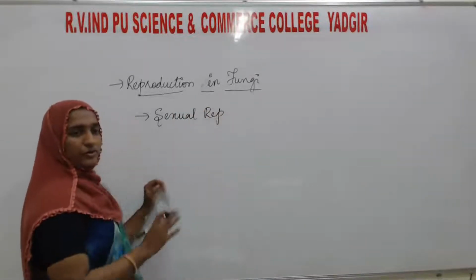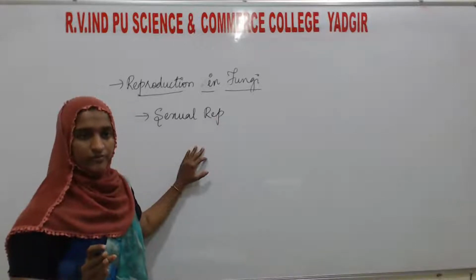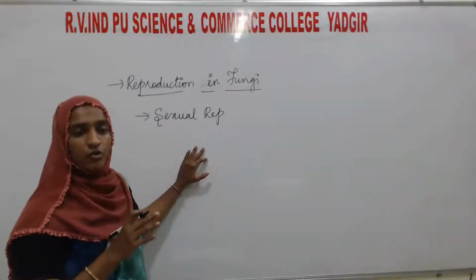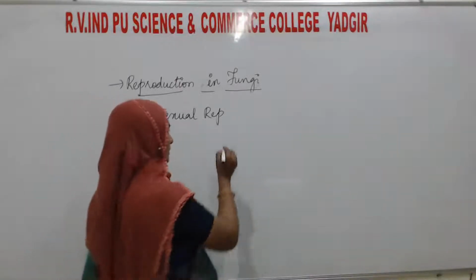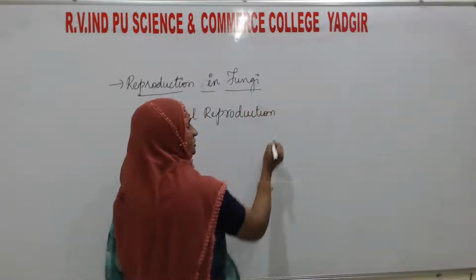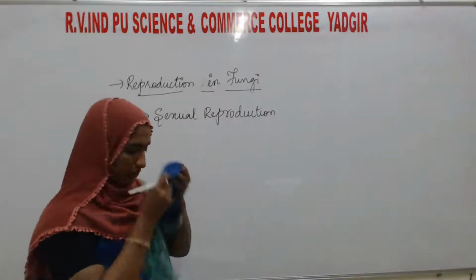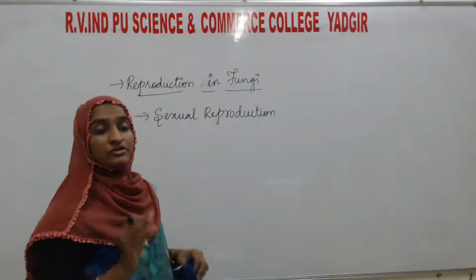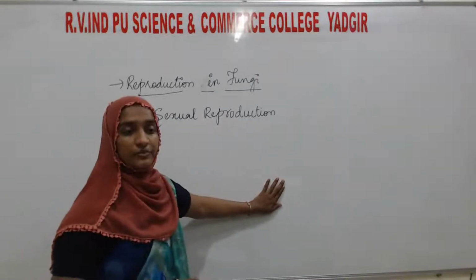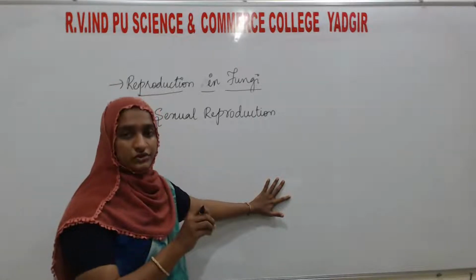As I told you, fungi will exhibit both sexual and asexual reproduction. Both types of reproduction take place in fungi. Sexual reproduction means fusion of gametes. Here that fusion is also going to take place by the spores. In asexual reproduction how are spores formed? Here the spores are going to fuse.